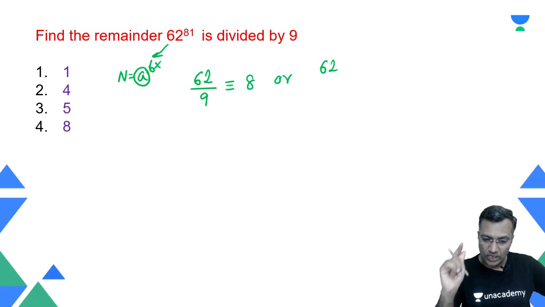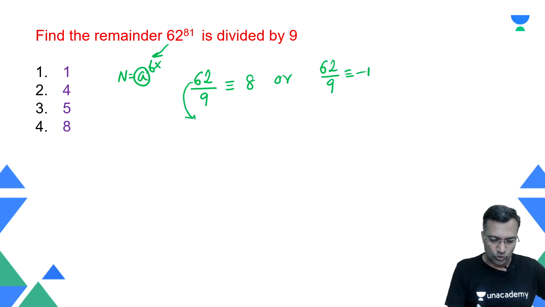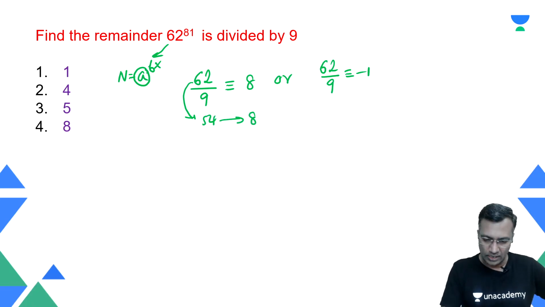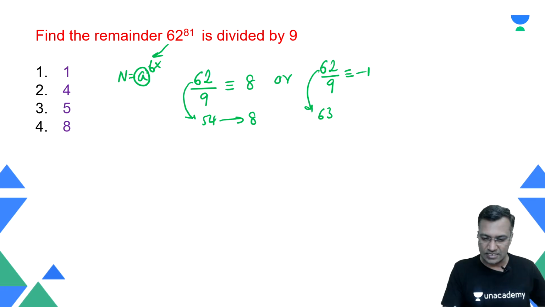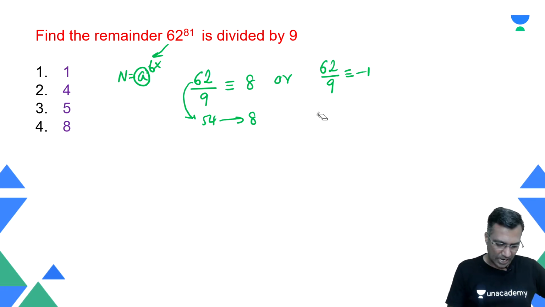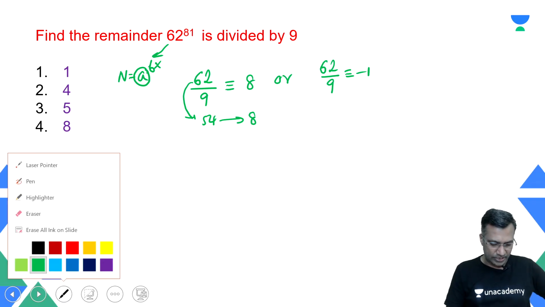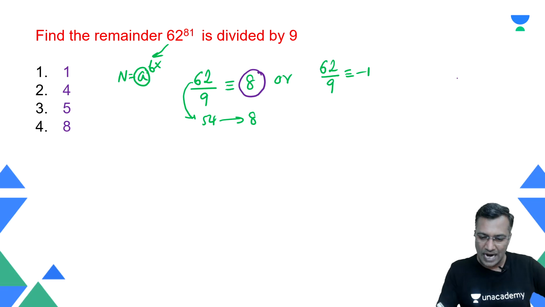62 by 9, I can call the remainder 8, or I can also call the remainder minus 1. Why? In 62, if I go up to 54, then 62 minus 54 gives me 8. Or in this 62, 9 sevens are 63. If I go up to 63 and look back at 62, I am one short of becoming a multiple of 9. Now what I do here is ignore this and pay attention to this.